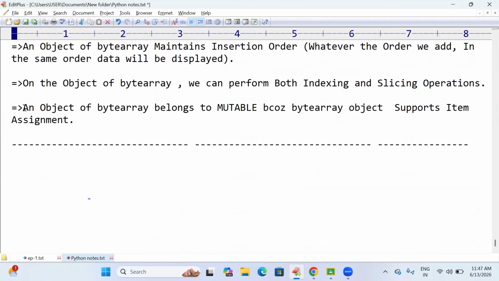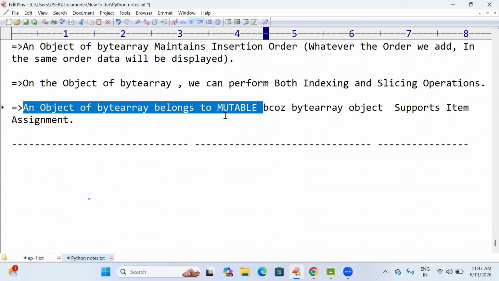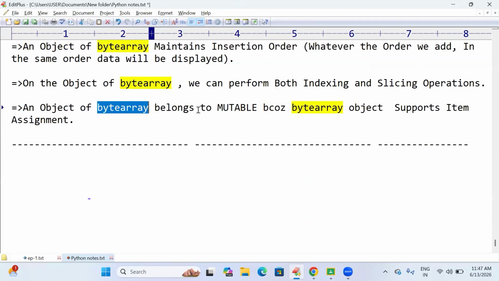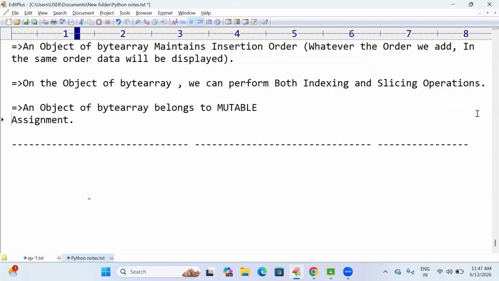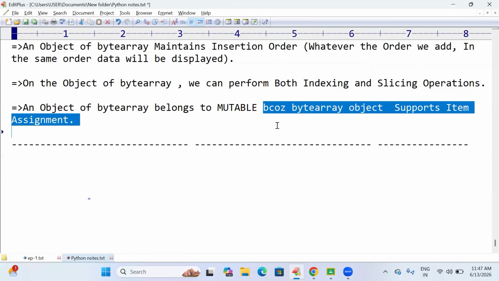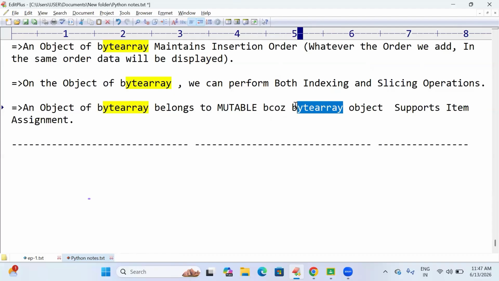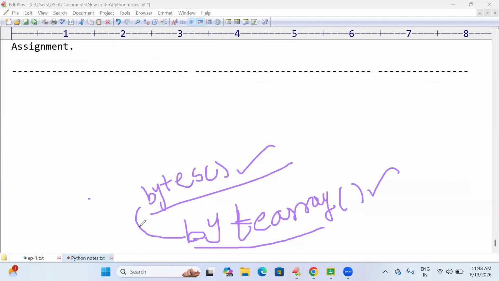The main point comes here: an object of byte array is mutable. The byte-array object is mutable, while the bytes object is immutable, because the bytes object does not support item assignment, whereas byte array supports item assignment. These two data types are similar, but bytes is immutable and byte array is mutable.